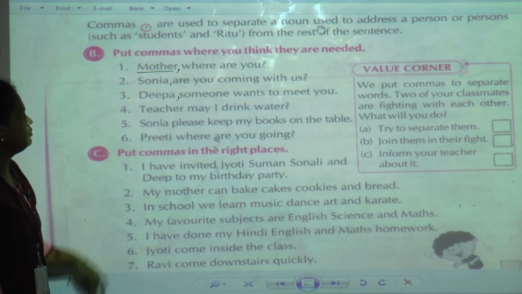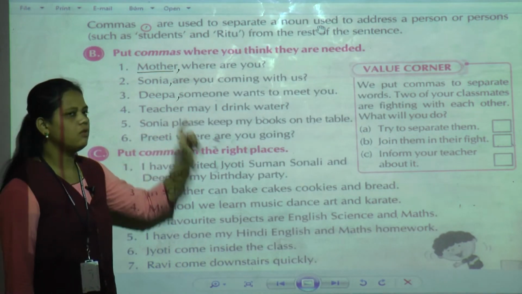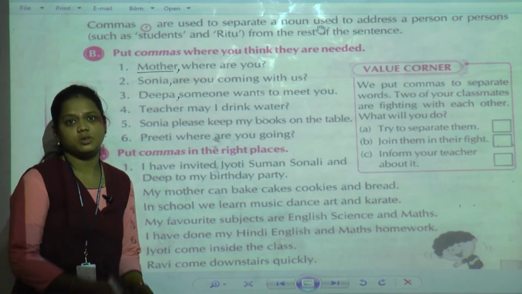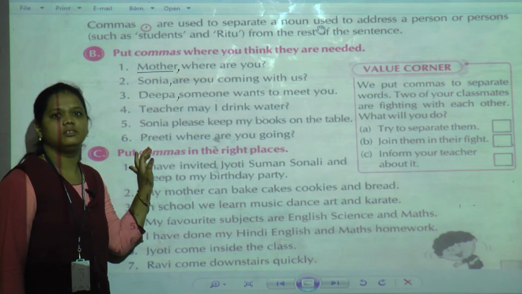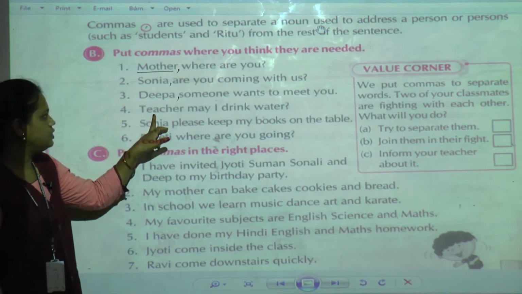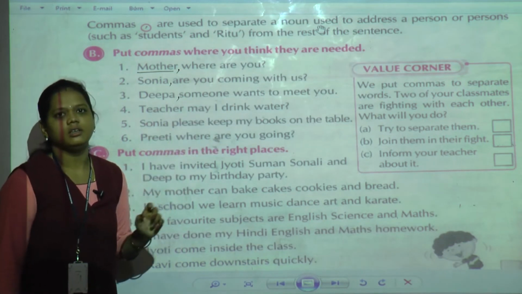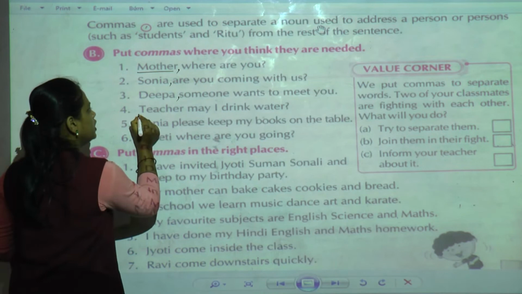Okay. Now the fourth one: teacher, may I drink water? See, mostly students ask this question. You also ask this question to your teacher: teacher, may I drink water? Now here, what is the noun? The noun is teacher.